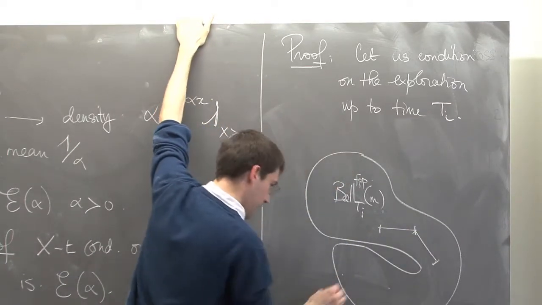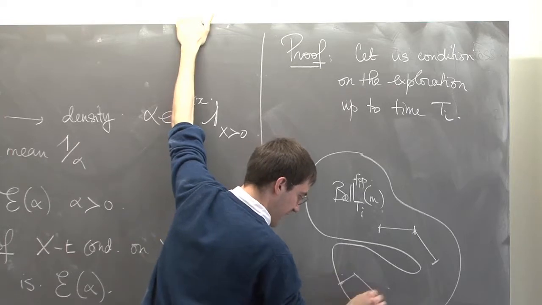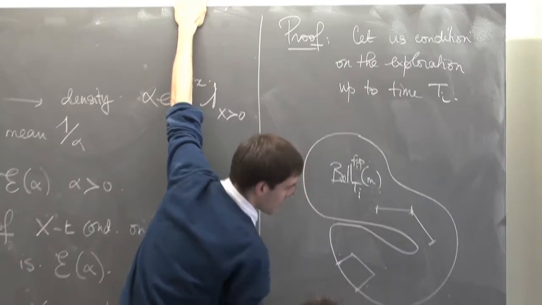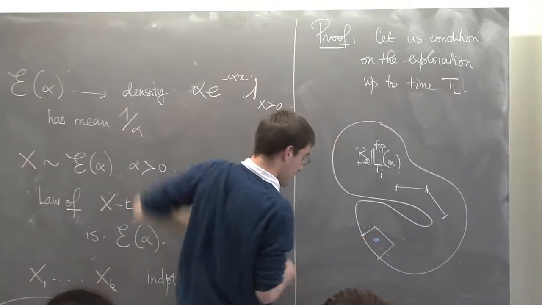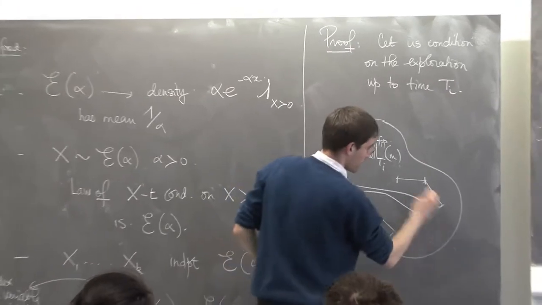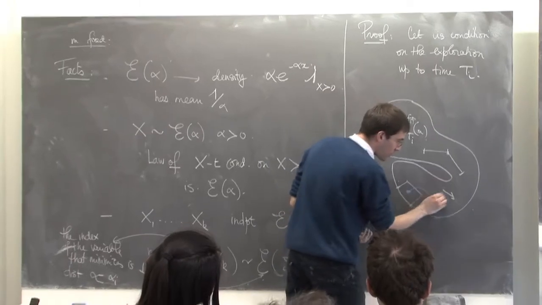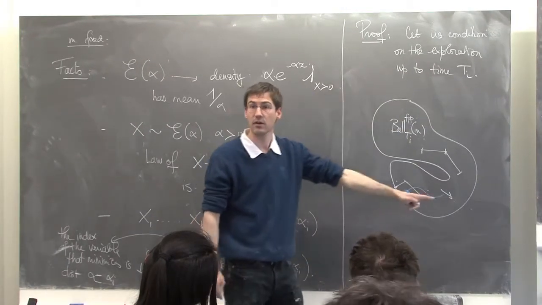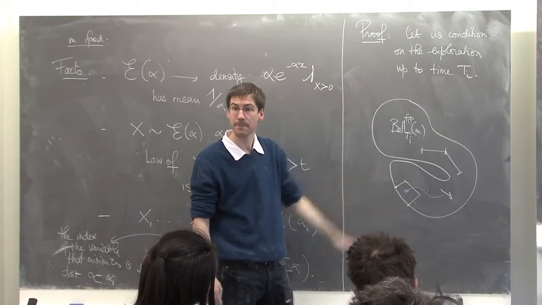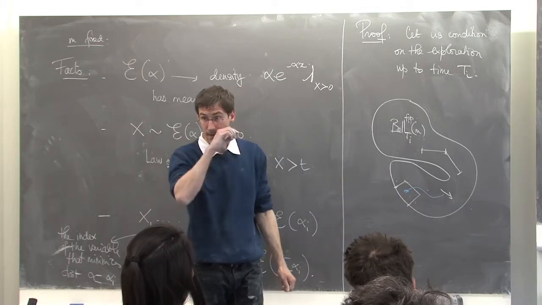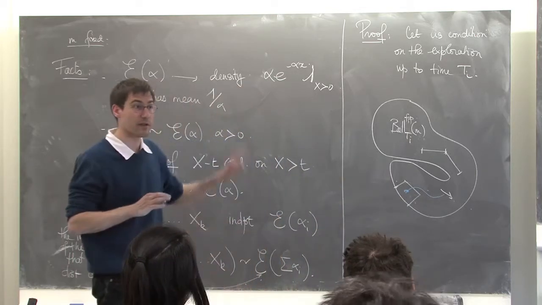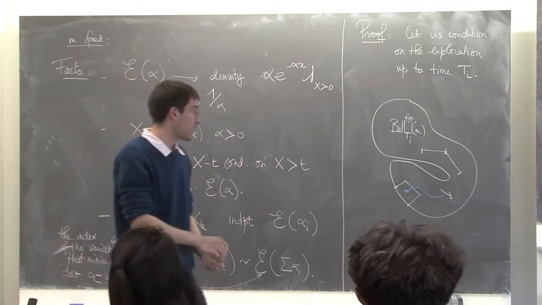So if you have a face here, in my notation, and the root, I don't know, the root is somewhere here, you know what is the time it took for the water to reach this face. Okay? So let's examine the situation conditionally on this.